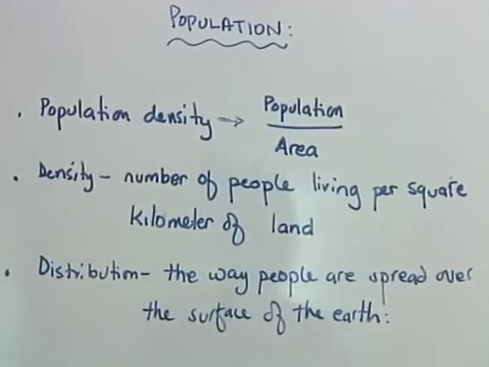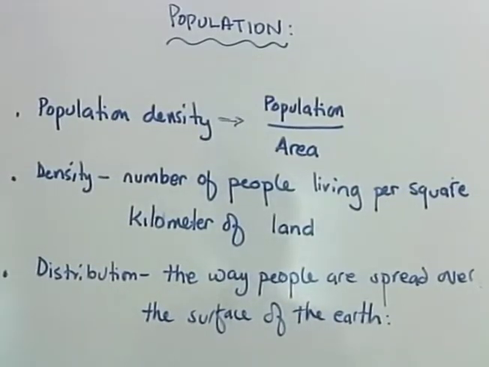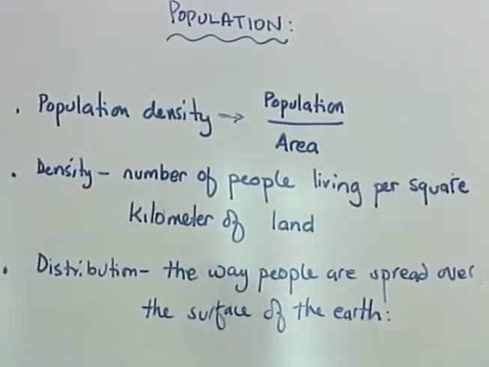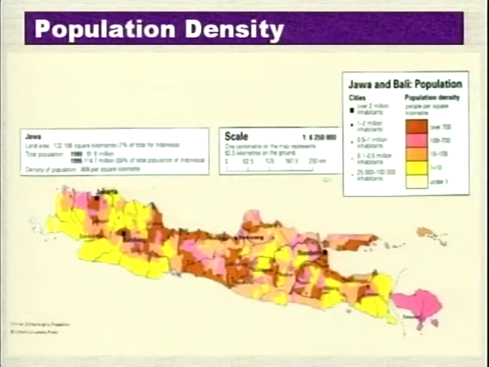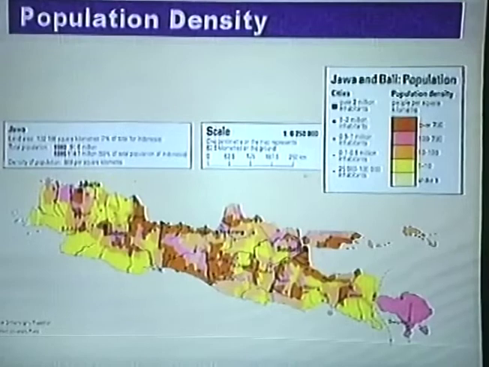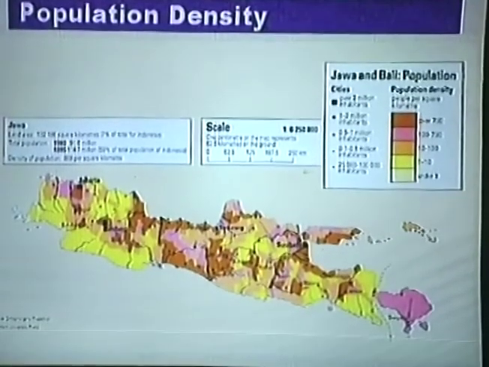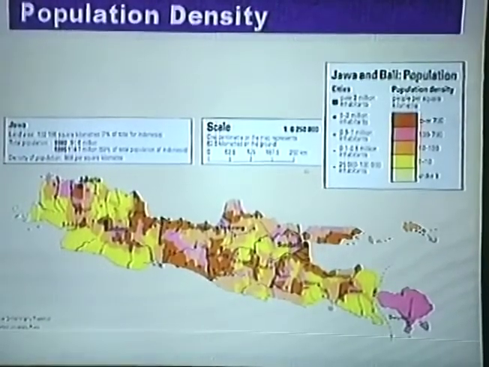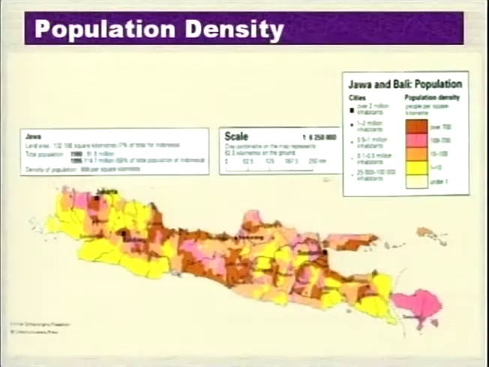Around the world, there is a very uneven spread or distribution of population. People tend to live in areas that are more suitable for them, or they find more applicable, or not too difficult or too harsh for them to live in. So if you look at the map of Java, you will also see that there is not an even spread of people. People are unevenly distributed throughout the island. One of the maps that we looked at earlier on saw the rice growing areas on Java. And we found out that a lot of people tend to also live in areas where wet rice cultivation is common. So there are factors that also influence the distribution of the population.